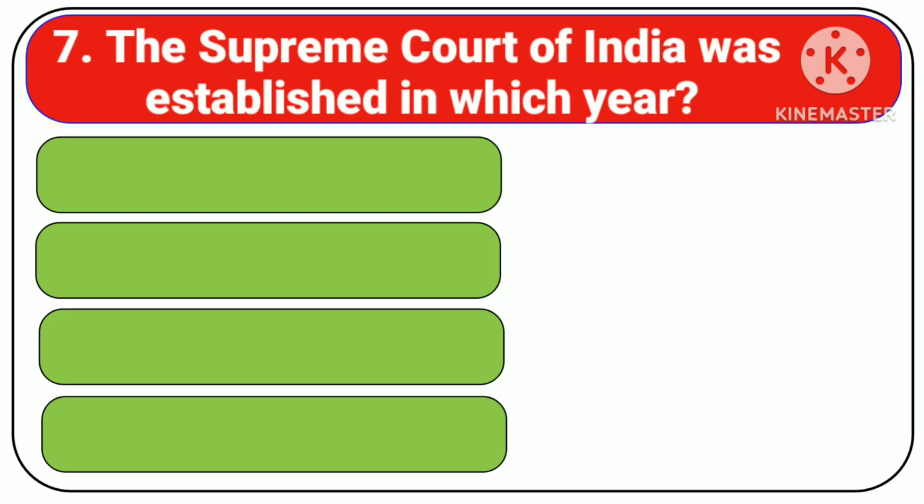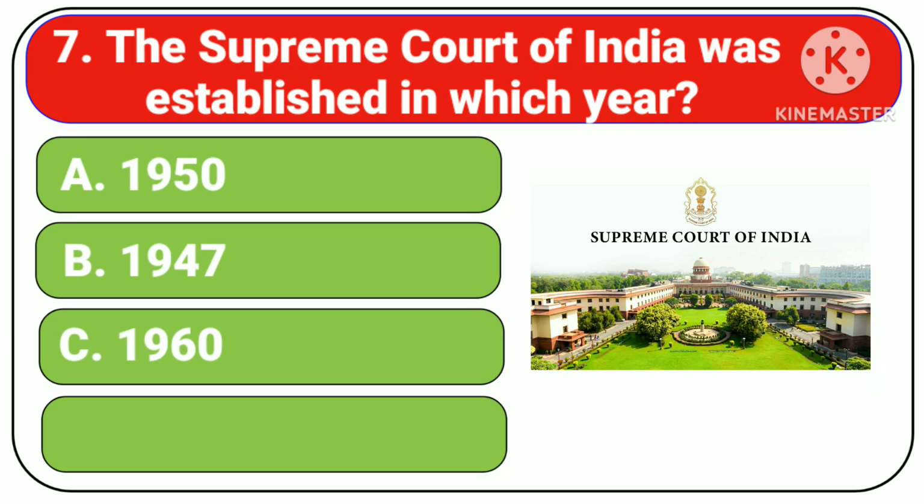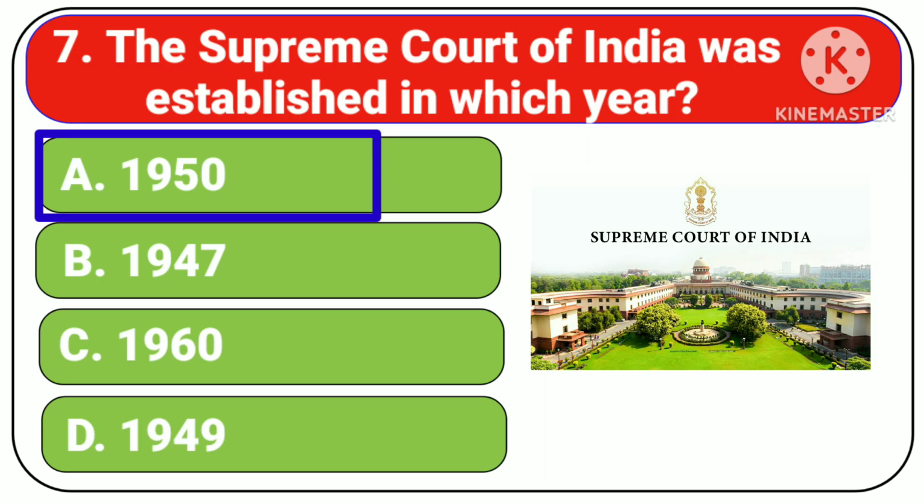The Supreme Court of India was established in which year? Options: A. 1950, B. 1947, C. 1960, D. 1949. Correct answer is 1950.